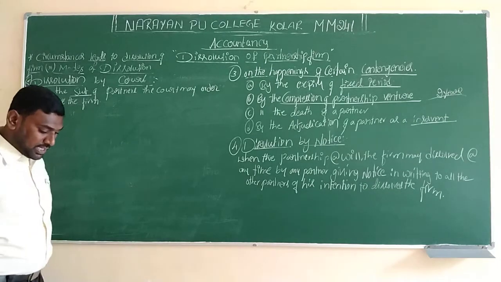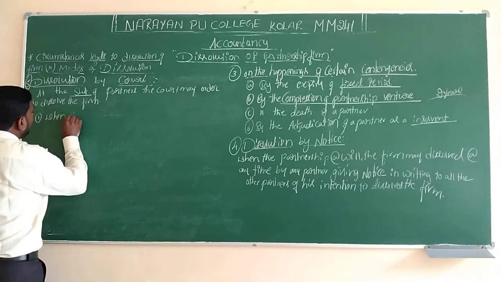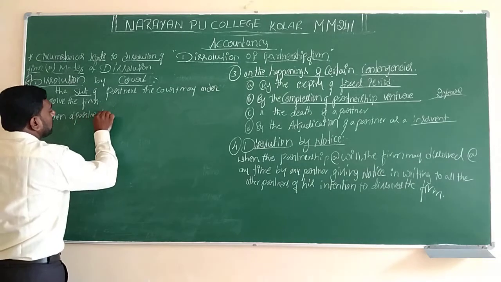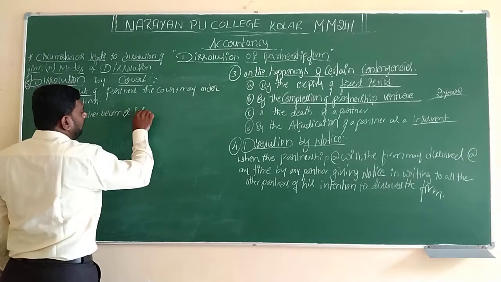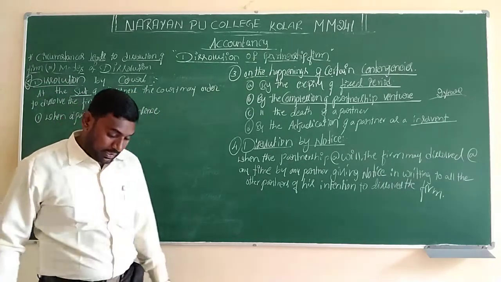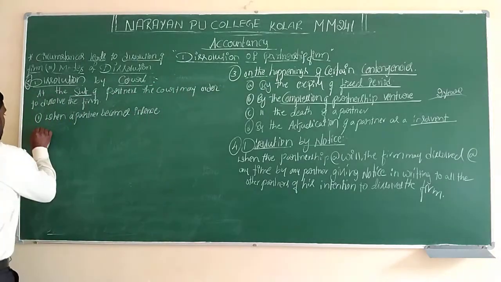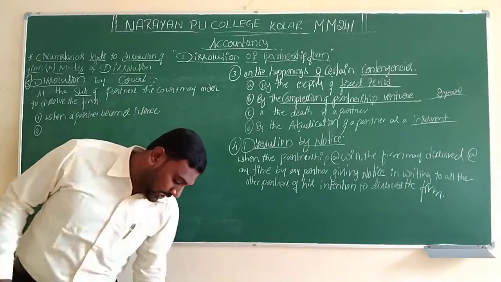So the reasons, point number one. First reason is when a partner becomes insane. Whenever a partner becomes insane. Next, second point. First I have to write the points, later on we will discuss each and every point.